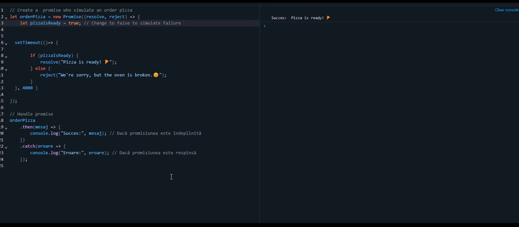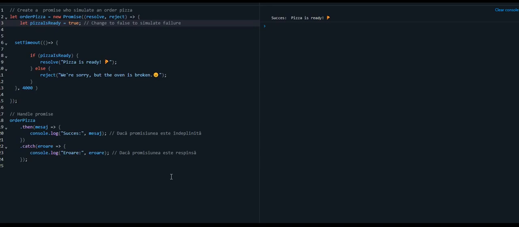Okay, let's make a summary. A promise in JavaScript is an object which will occur in the future, and there are two possibilities. There is a possibility to fail, and there is a possibility to succeed.